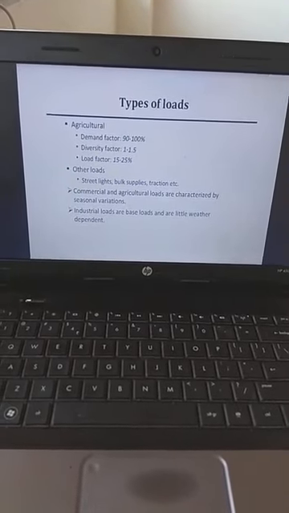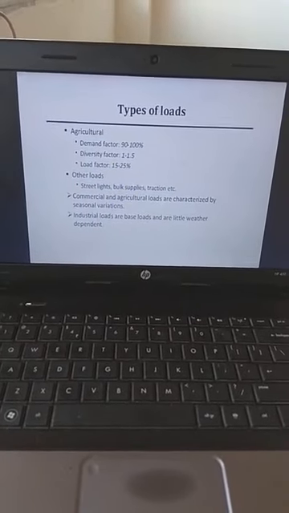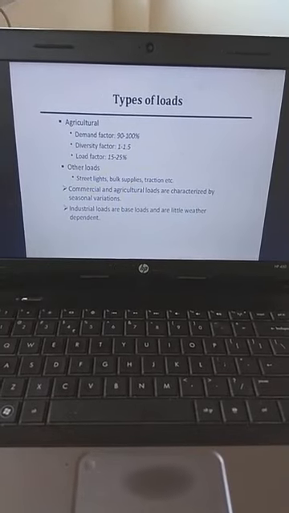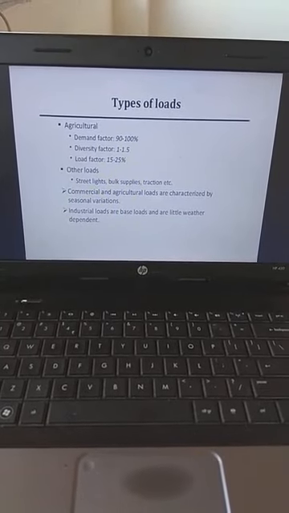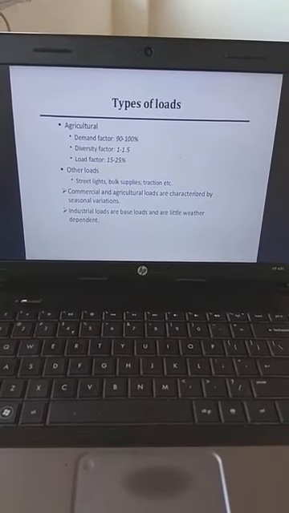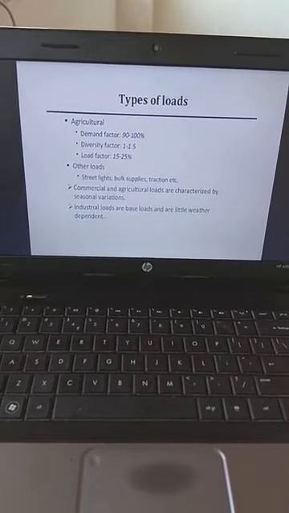The average power requirement for different equipments by various loads is different. The annual energy consumption of other load is power into 8760 into load factor.